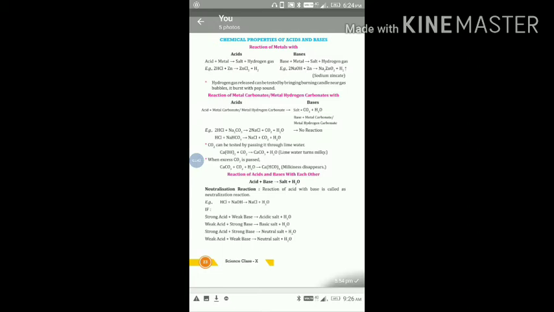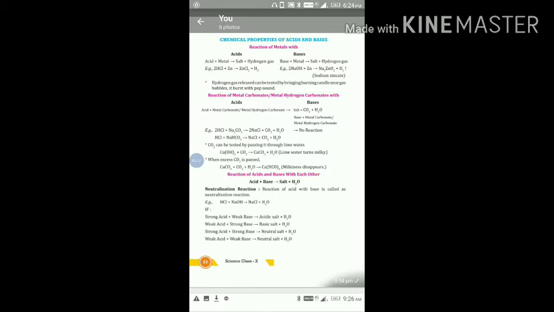We can say when acid or base reacts with metal, then we get the same product, a hydrogen gas and a salt.